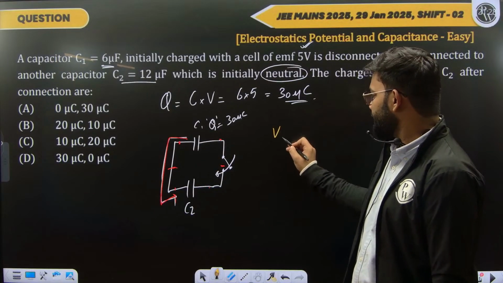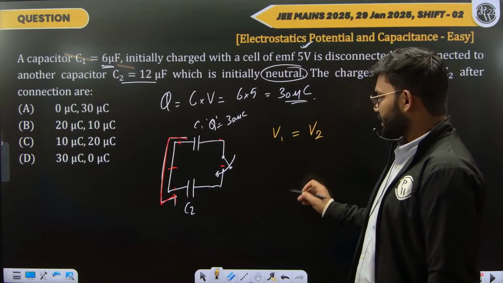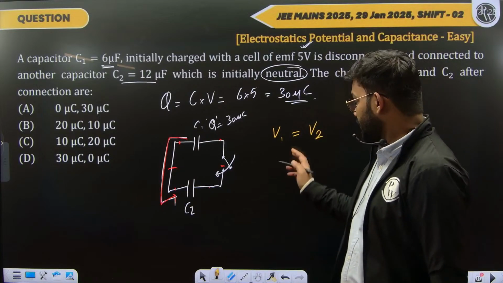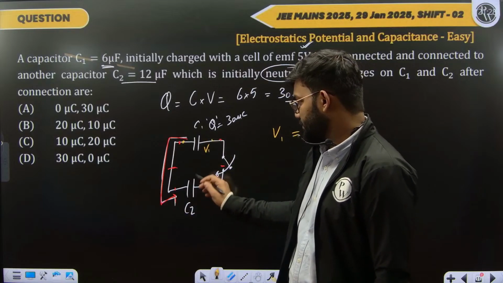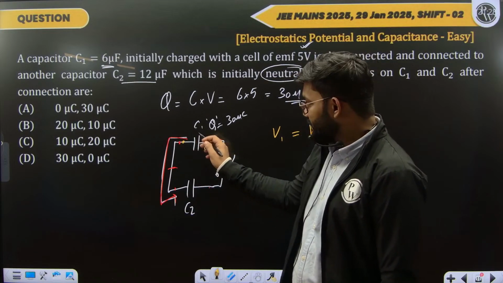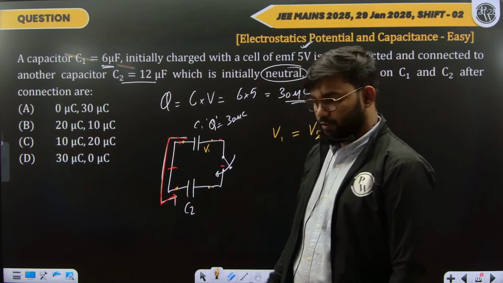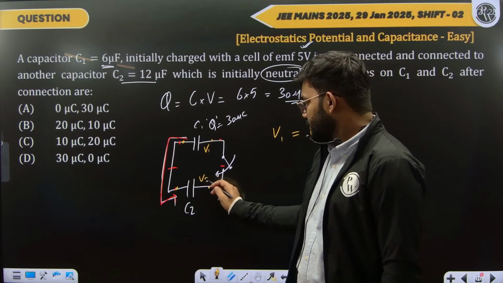We will simply equate the potential difference across C1 and C2. Let's say the potential difference across the plates of C1 is V1, and potential difference across the plates of C2 is V2.